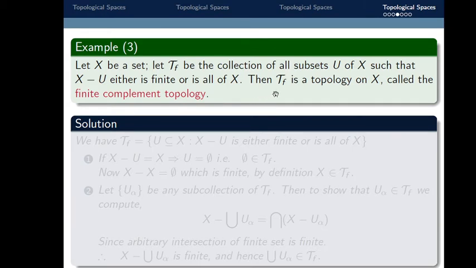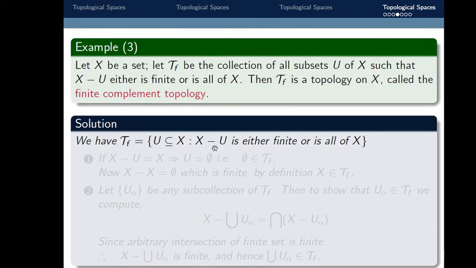So now we claim tau f is a topology on X. What is tau f? Tau f is the collection of those subsets U of X such that the difference X minus U is either finite or is all of X. Our first property is that the empty set and X should belong to tau f.